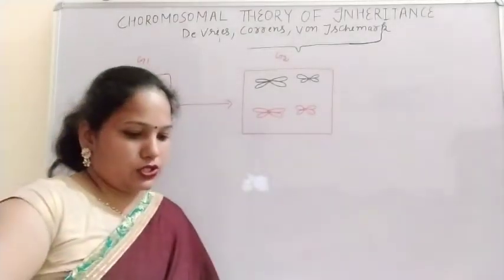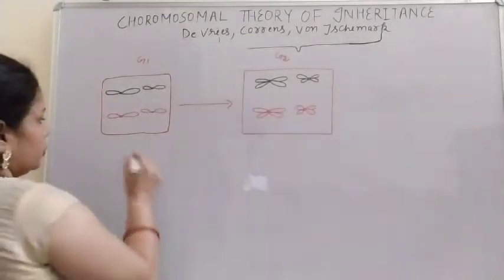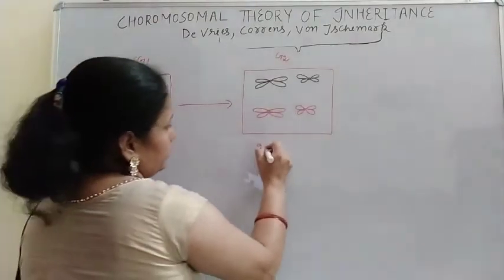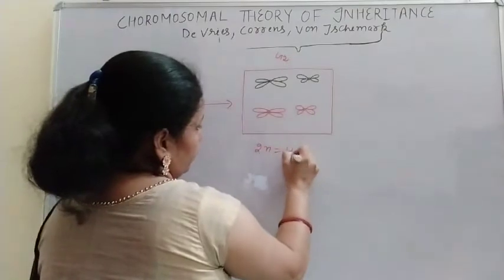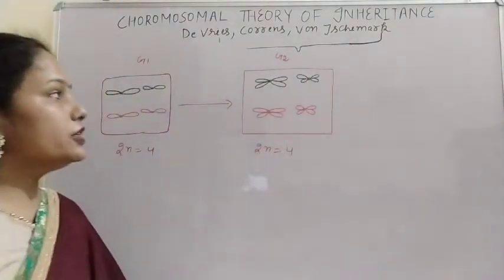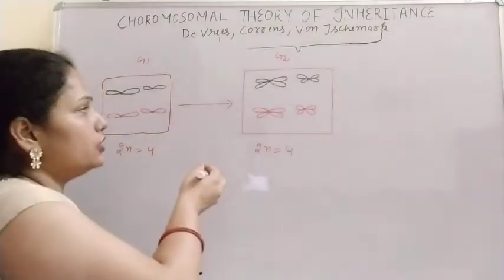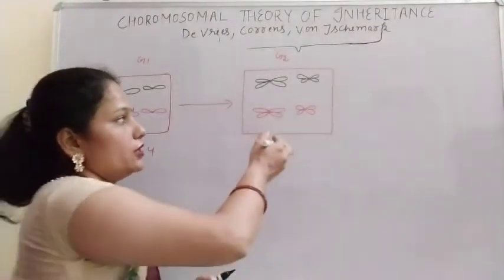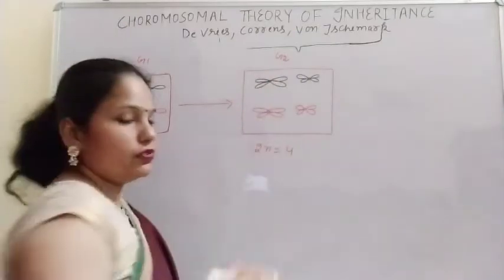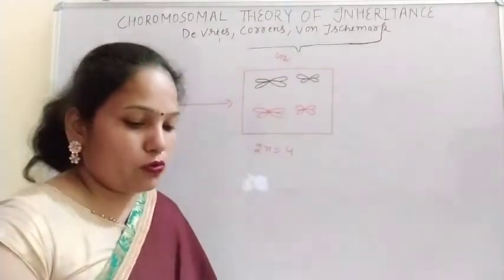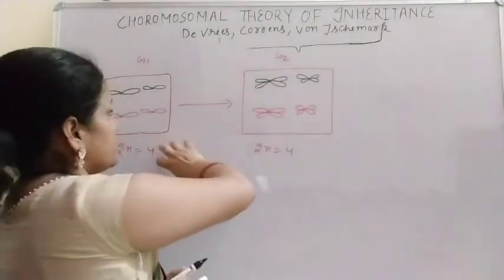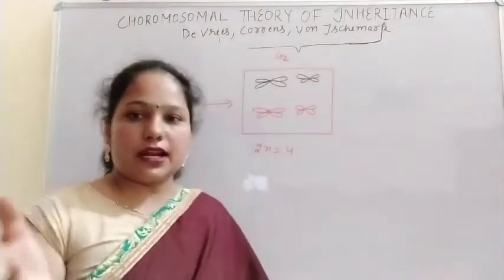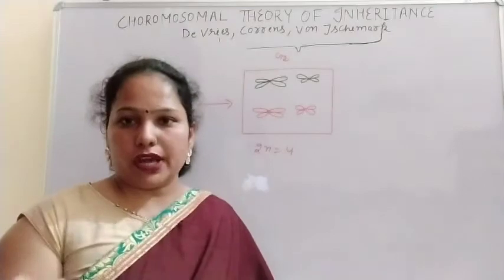Now 2n is equal to 4, because only the DNA content is doubled, not the chromosome number. When the DNA content becomes double, there is the formation of the second lobe of the chromosome. This is the process that occurs before cell division. Firstly the cell replicates, then it divides.